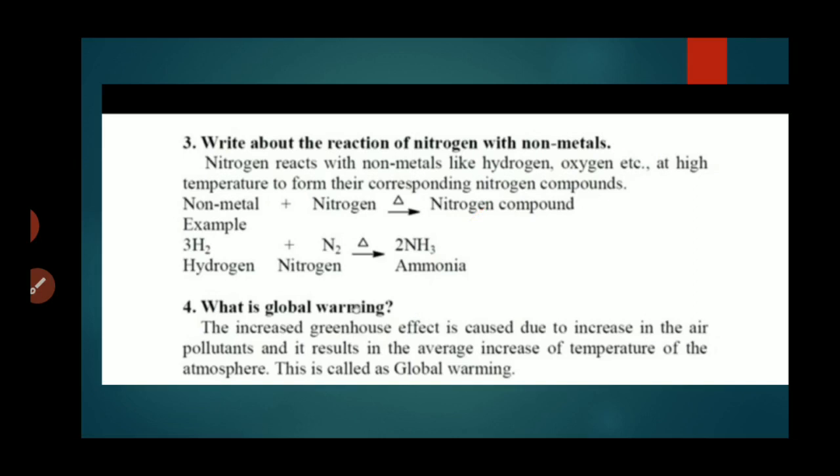What is global warming? The increased greenhouse effect is caused due to increase in the air pollutants, and it results in the average increase of temperature of the atmosphere. This is called global warming.